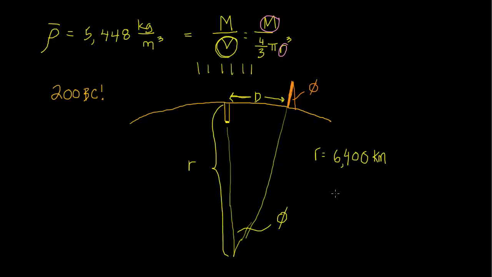So the next question, if we wanted to actually calculate the density of the Earth, was to get at the mass of the Earth. And that was a much thornier problem that wasn't solved until much, much later.